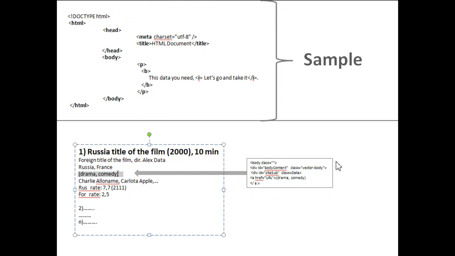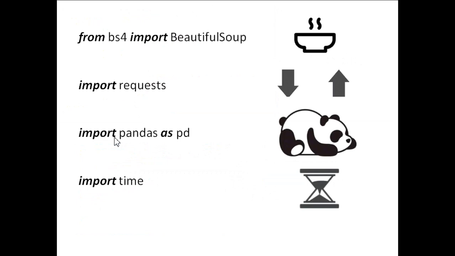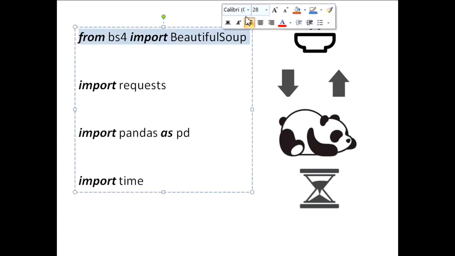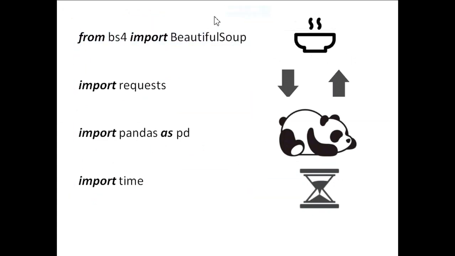Okay, let's see the libraries that we're going to use. The first one is Beautiful Soup. Beautiful Soup is a Python library for extracting data from HTML and XML files. It works with the parser to give us a natural way to navigate, search and modify the parse tree. This library will help us get data from the website.